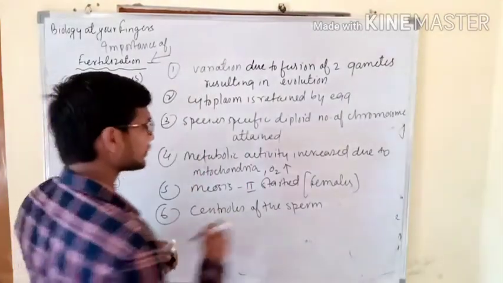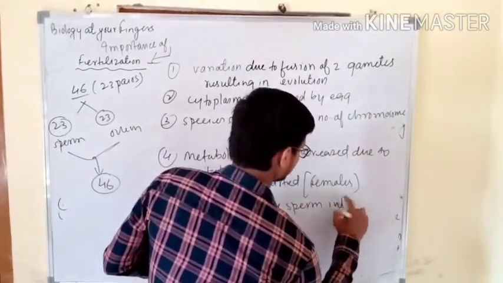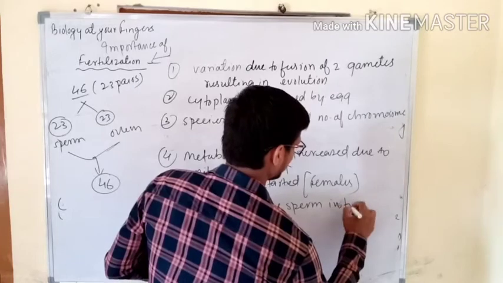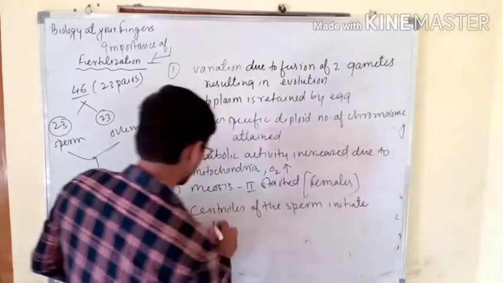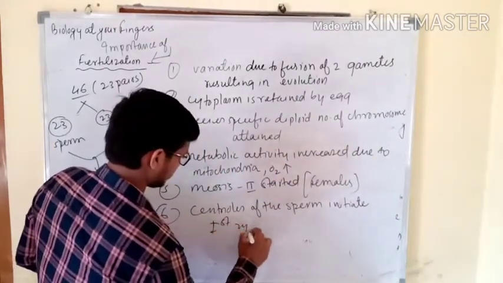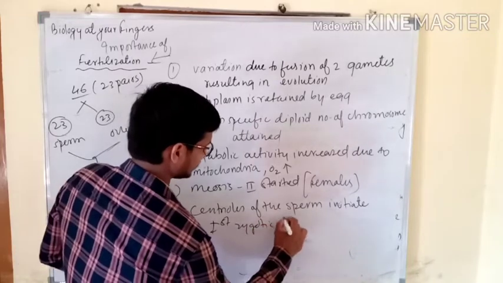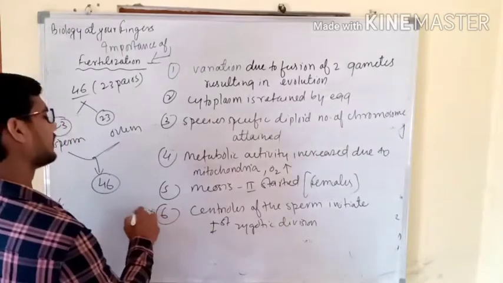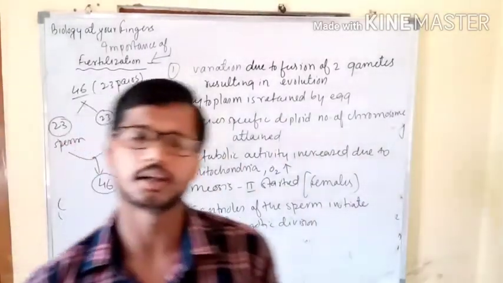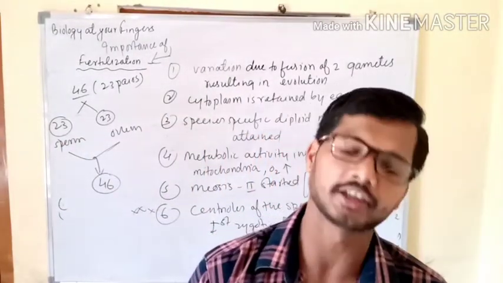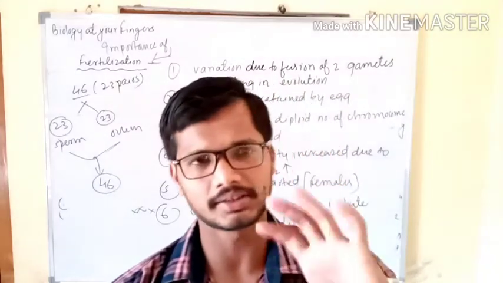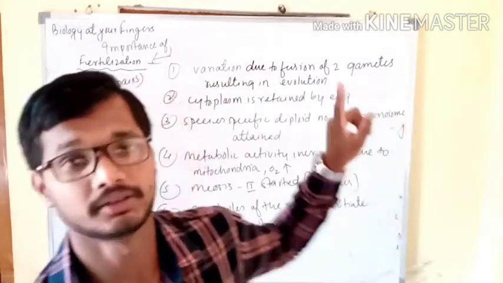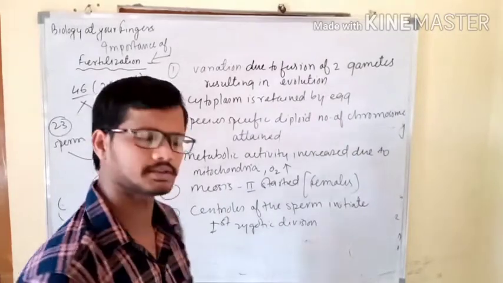So the centrioles of the sperm initiate the first zygotic division. This is a very important line: in the sperm there are two centrioles, and they will start that first zygotic division. So these were the 6 important points.